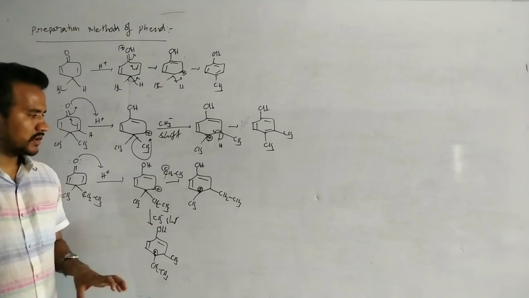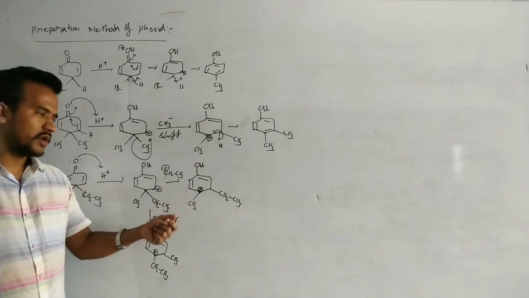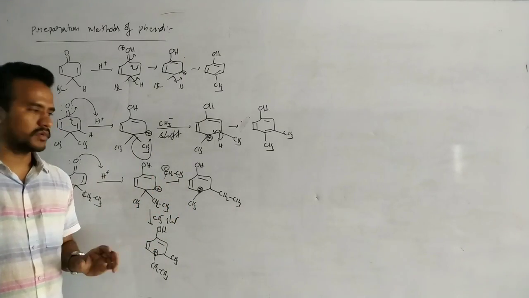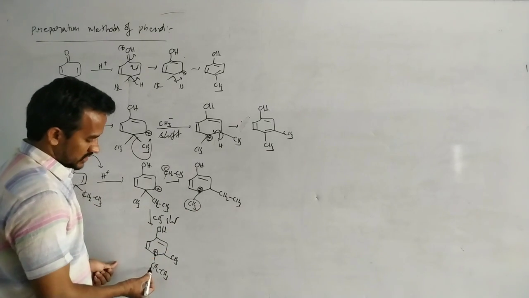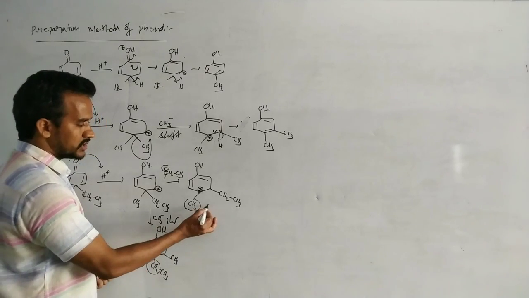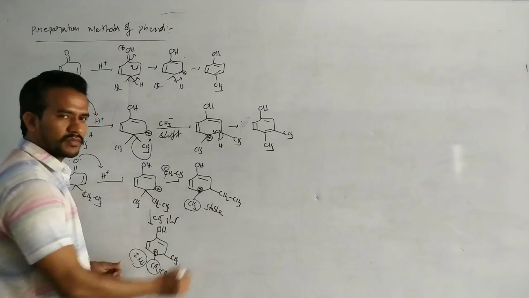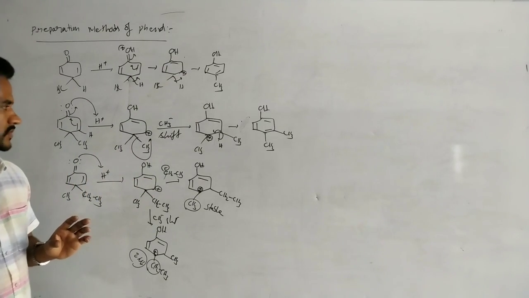Based on the stability of the carbocation after migration, we can decide which specific group migrates. Here there are 3 alpha hydrogens; in the other, just 2 alpha hydrogens. So this carbocation is the most stable. That's why ethyl migration only takes place.